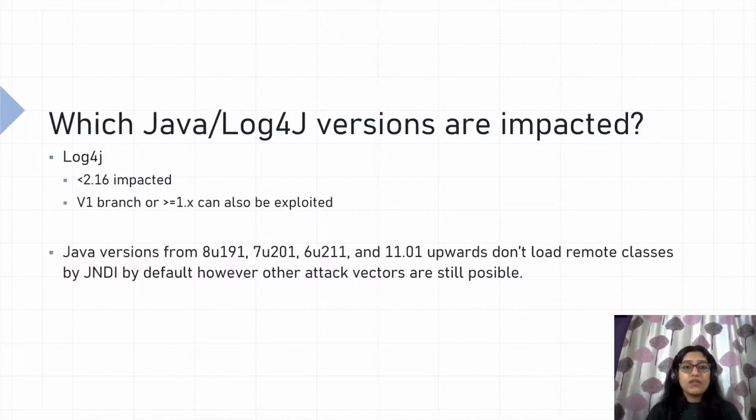If we talk about Java, all the versions listed, like 8, 7, 6 and 11 upwards, don't load remote classes by default via JNDI. However, there are other attack vectors that can still be exploited.